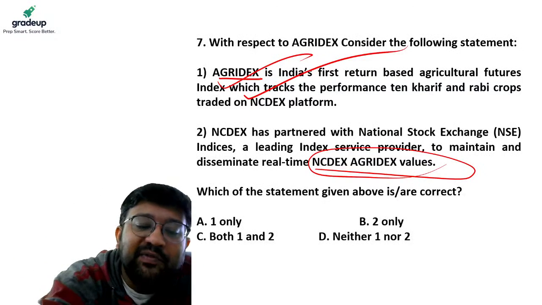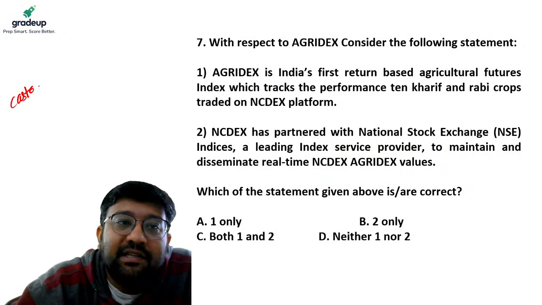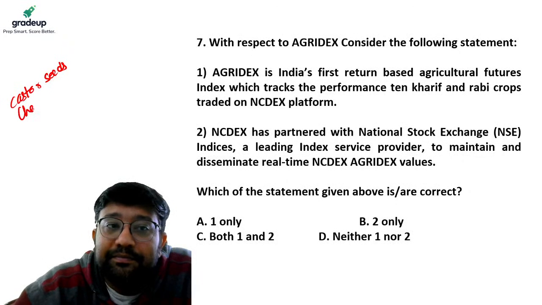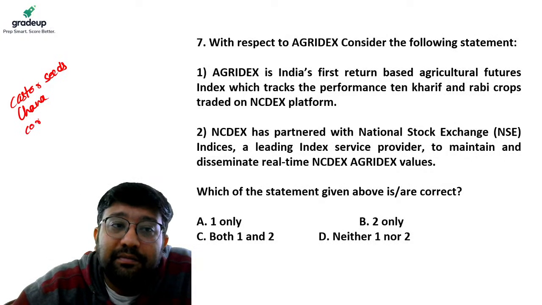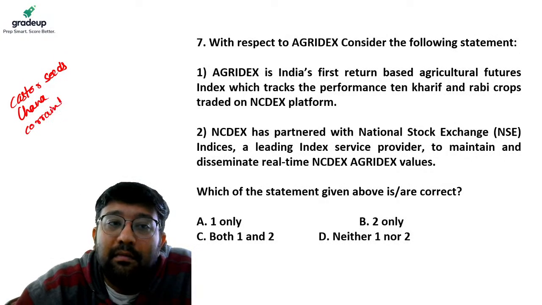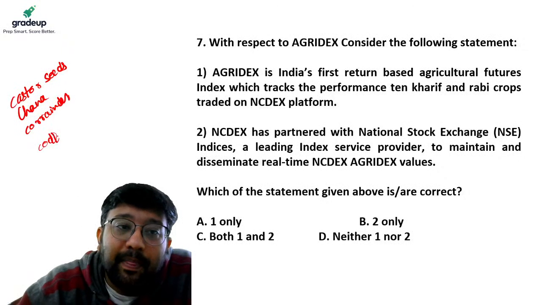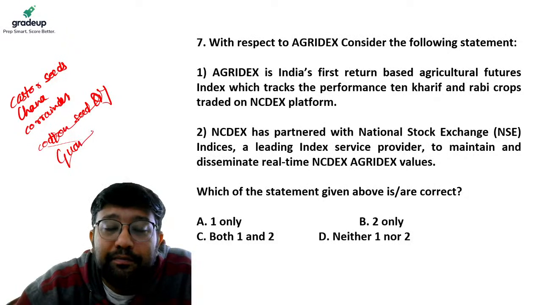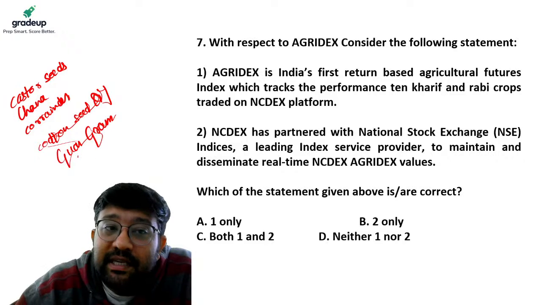And what are the commodities which are covered under AGRIDEX? Castor seeds, chana, coriander, cotton seed oil, guar gum, guar seed.